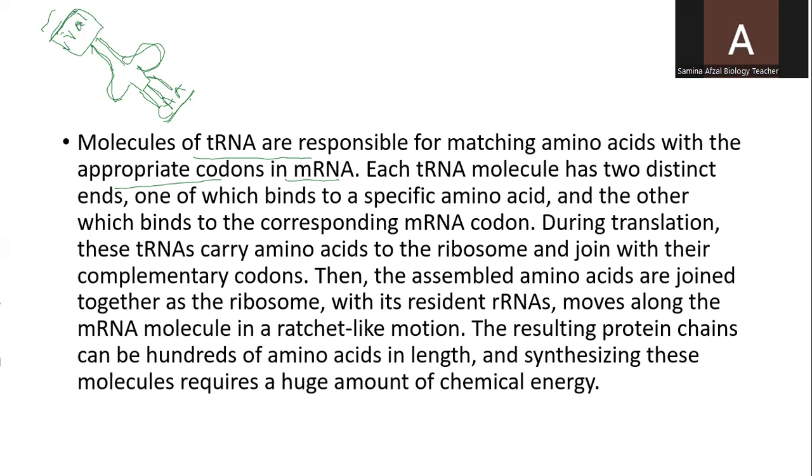As for example, this is the messenger RNA, and on messenger RNA the nitrogen bases are present in triplet codes. In this way, the nitrogen bases will be tagged, and this is the amino acid, and in this way they will start translation, and translation will start from one end and then it will be completed.